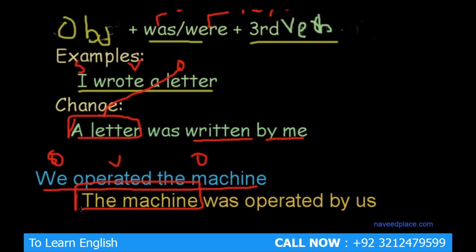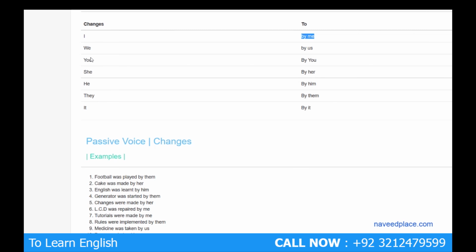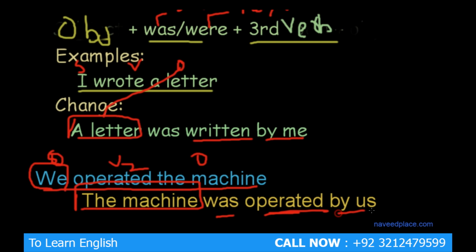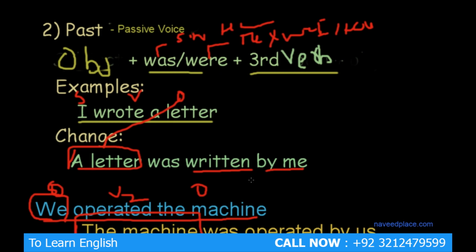So the object is machine, and here we have just one machine, it is singular, that's why we use was. And then we use the verb third form. The verb second form is operated, and verb third form also is operated. And now just we is remaining. As we know, when we have we, we change we into by us. Getting me? So definitely we change it to by us. Getting me? So this is the way to make past passive voice.